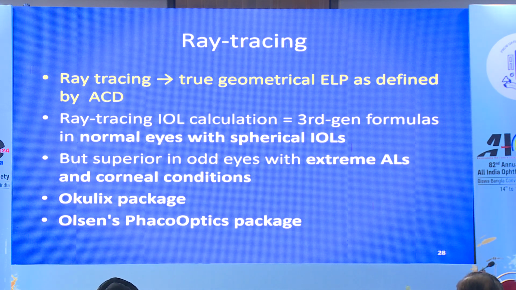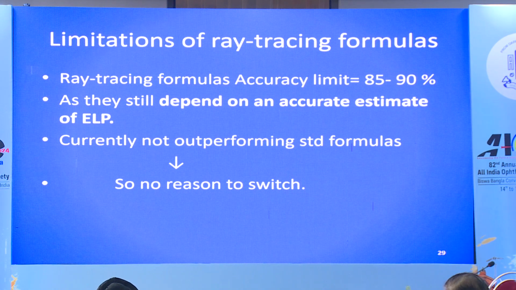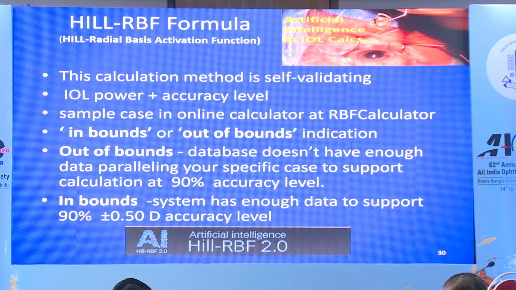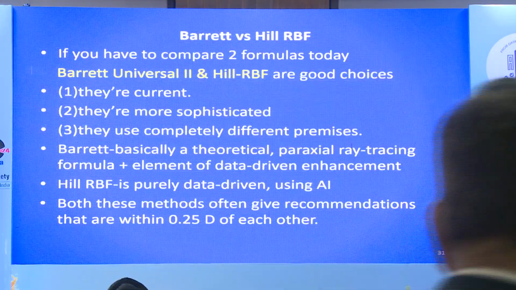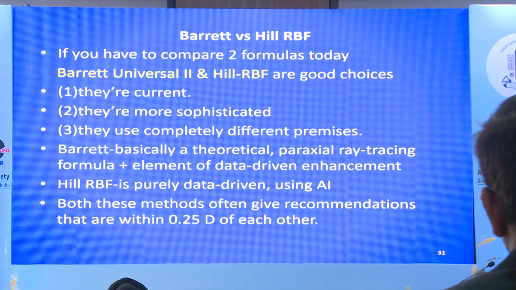Ray tracing is used in Okulix and Olsen's, but there are limitations of ray tracing formulas, and it is not outperforming the standard formulas because they still depend on the accurate estimation of the effective lens position. So there is no reason to switch to ray tracing formulas. Hill RBF not only gives you IOL power, it also gives you accuracy level, whether it is an in-bound or out-of-bound indication. If we compare Barrett and Hill RBF, both are current, both are more sophisticated, although they use totally different premises, but they give us recommendations which are within 0.25 diopter of each other.